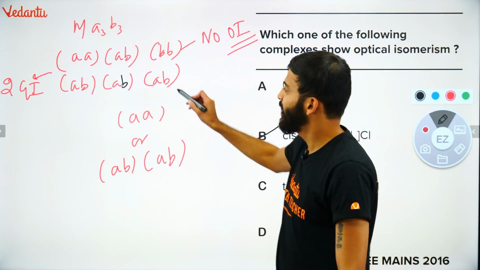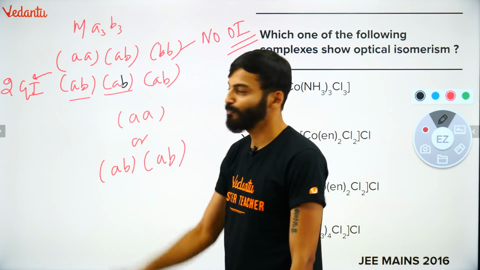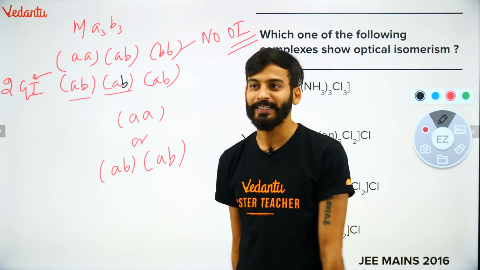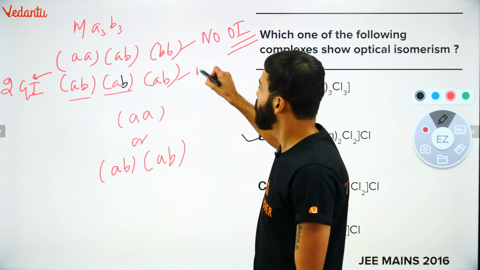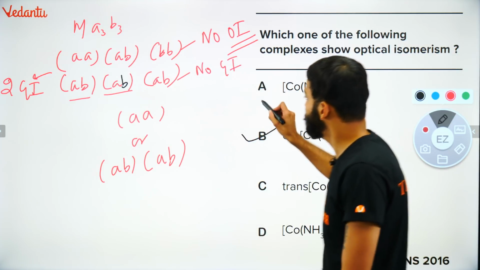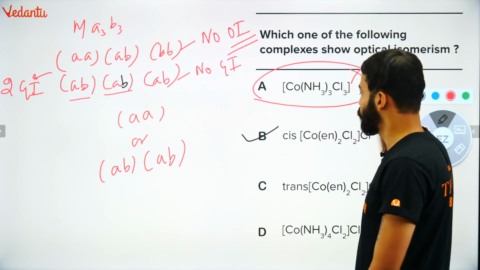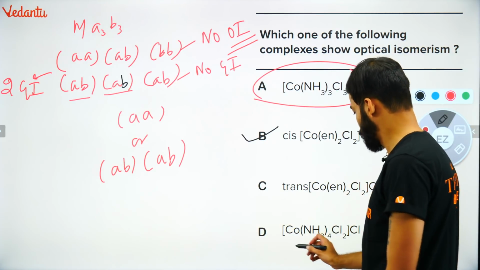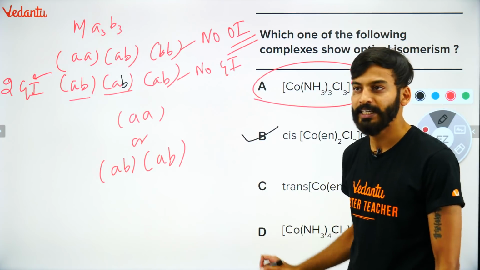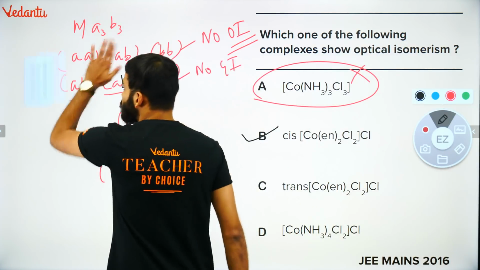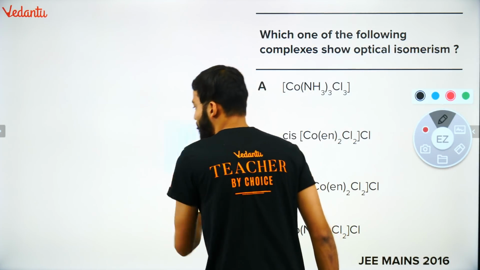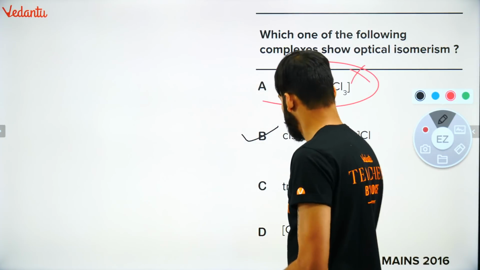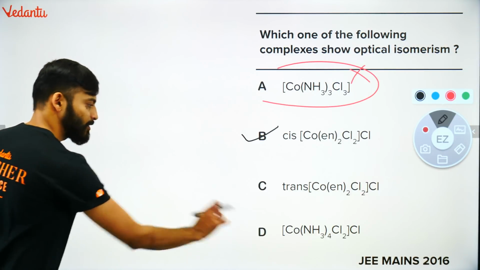Here also you can see a pair, a similar pair has been repeated. You will say here also, sir, no OI. So it is clear that this is not the answer. This is out of question. Coming to this one, let's have a look at D as well. Very simple. D is also very easy. Check this out. What I will do again is make the same combination.